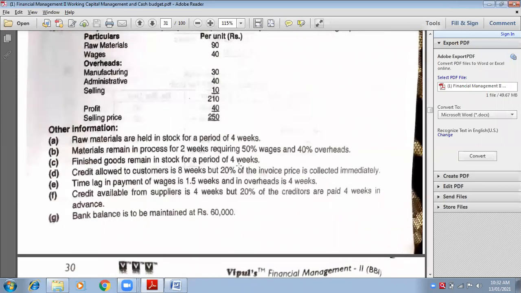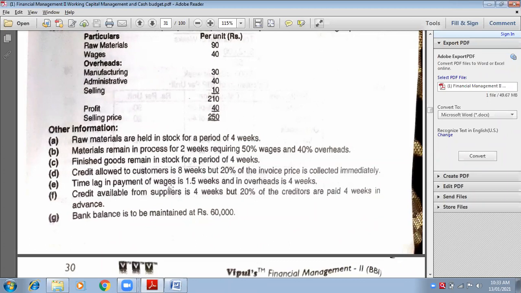Correct answer. Next. After debtors, we have time lag in payment of wages. This is my current liability or asset? Current liability. Very good. Go to current liability, write down outstanding wages. Leave few lines for current assets. Now write down next heading, current liabilities. In current liabilities, first thing will be outstanding wages.